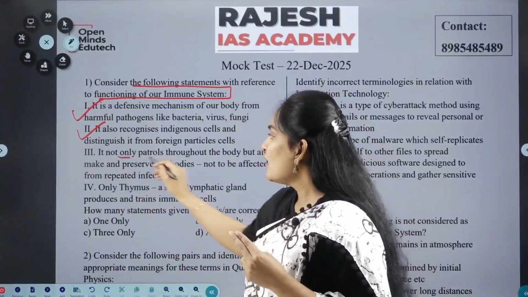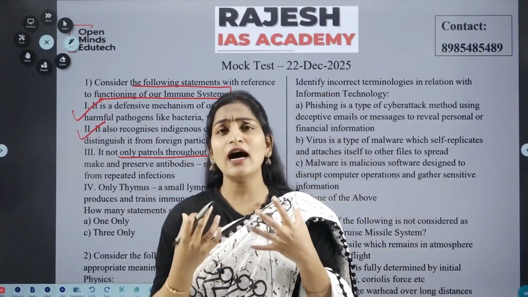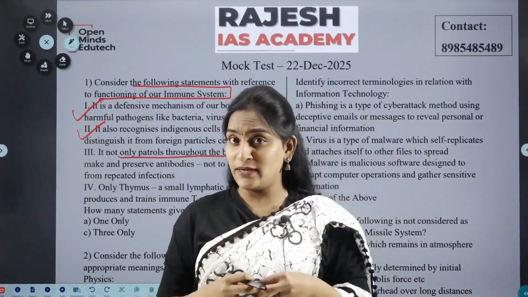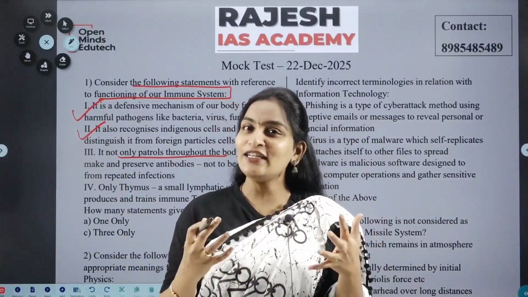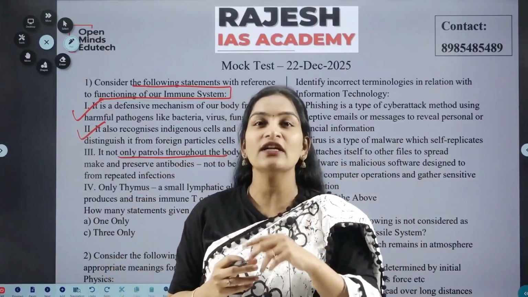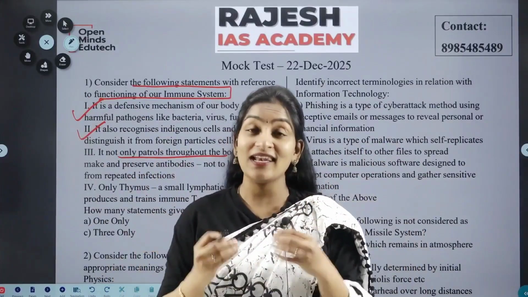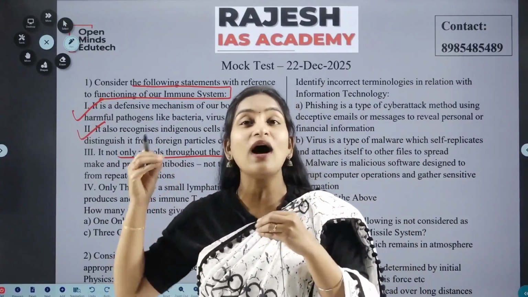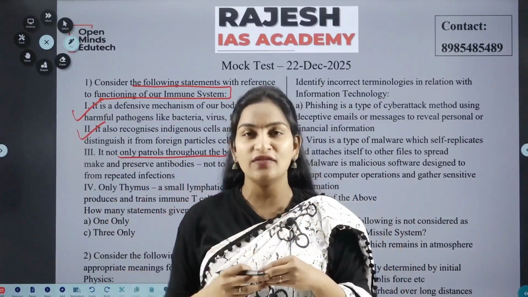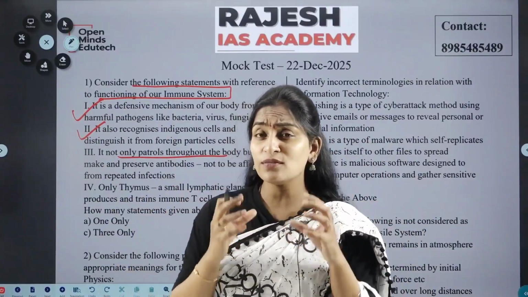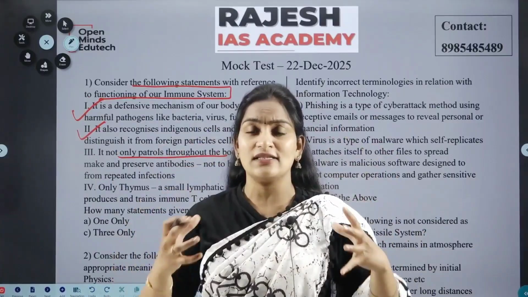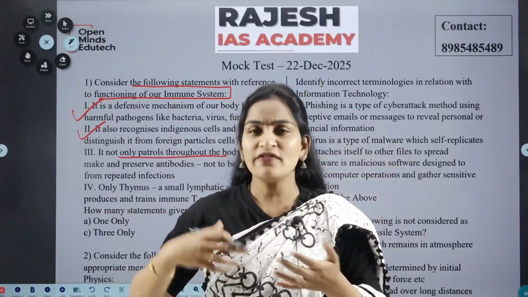And the third one: how does it identify? Do you think that if a particular defensive mechanism is staying at a particular place in our body, it can identify all the pathogens which are entering our body? Definitely not. It has to patrol, like our policemen and army personnel, throughout the body, here and there. And as we know, the immune system is not only a single cell, it is a group of cells: lymphocytes, neutrophils, basophils.